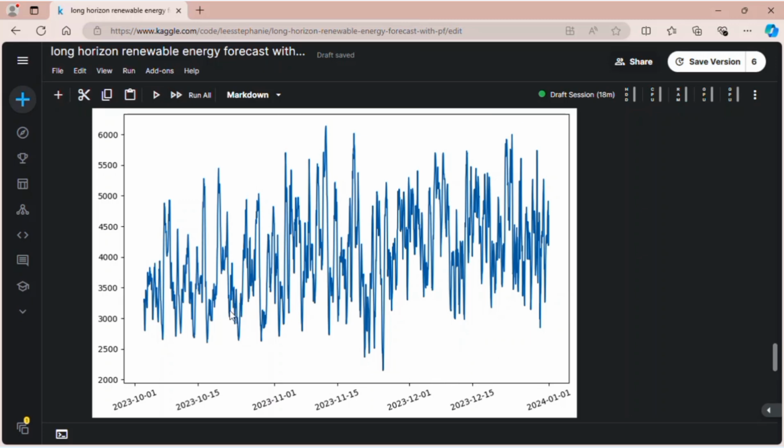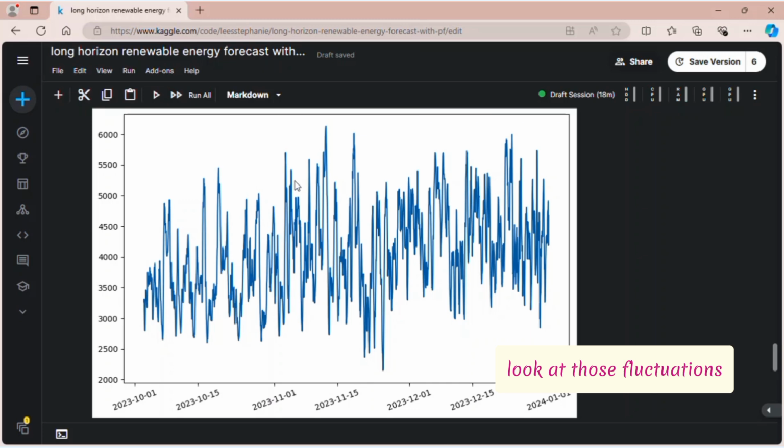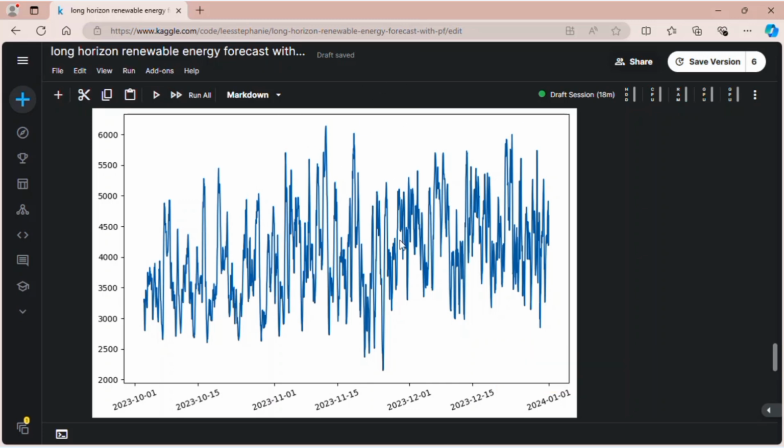As you can see here, the series looks a little bit cyclical, especially here. Of course, there are cycles at a higher frequency, like here, because the volatility is very clear. But more generally, there is a bit of cyclicality here. So that's why I'm going to use cubic interpolation.